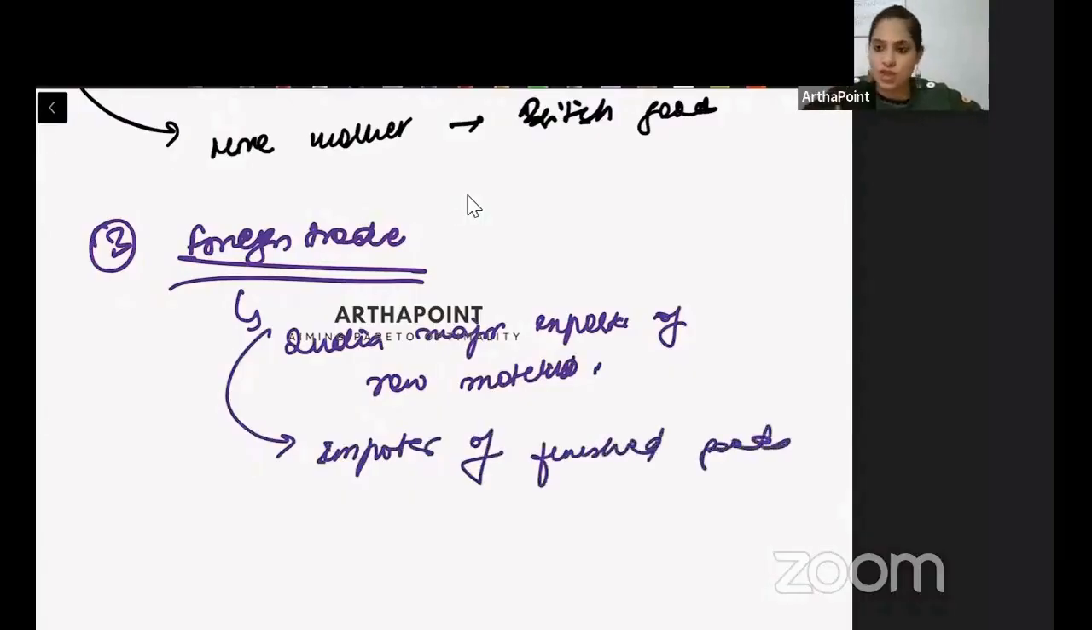तो import finished goods कर रहे थे, export raw material कर रहे थे. Raw material is cheaper. You're exporting cheaper things. You're getting in finished goods. Now this creates a deficit.